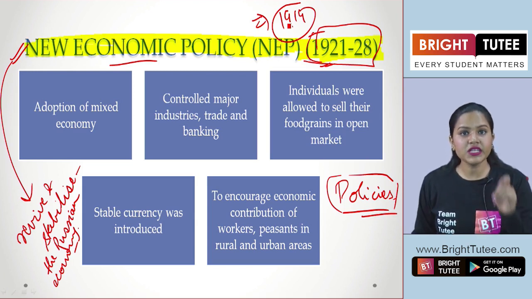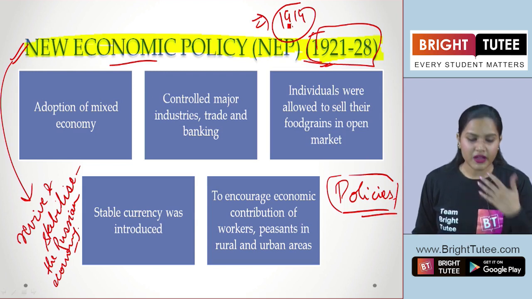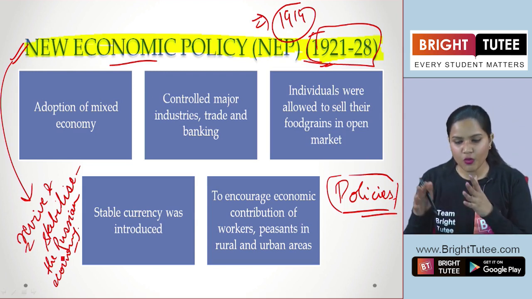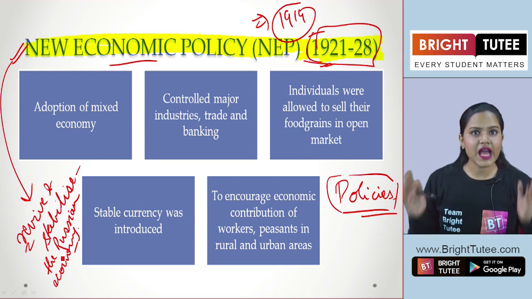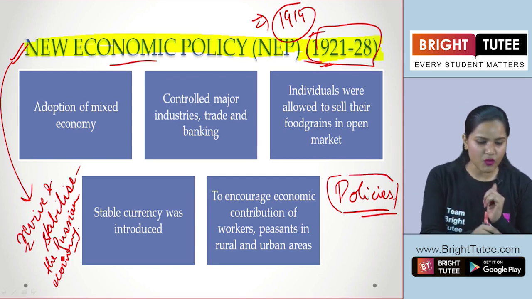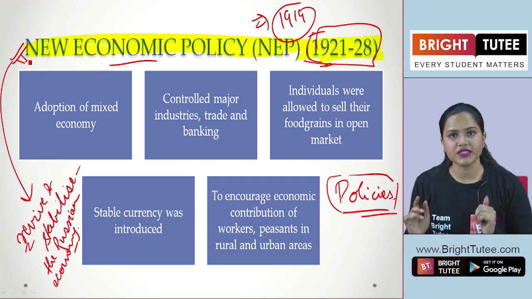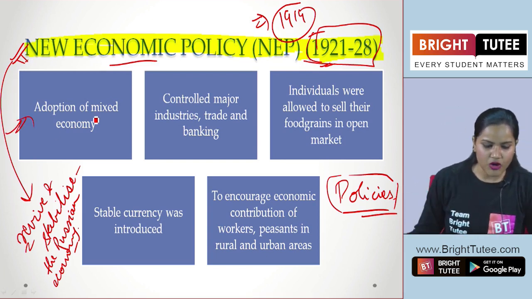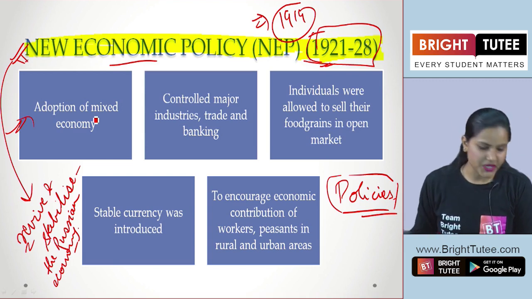Therefore, it was the need of the hour to stabilize and revive the Russian economy. Now, when they came to power, they had a lot of things that they wanted to do. Who? The Bolsheviks. So, Lenin here now decided to adopt the mixed economy.